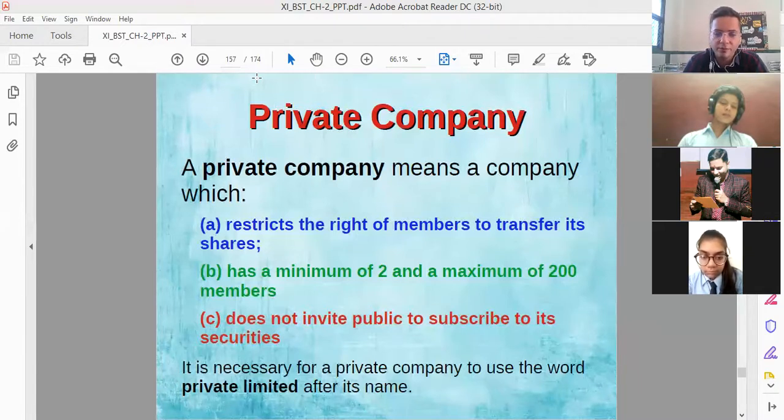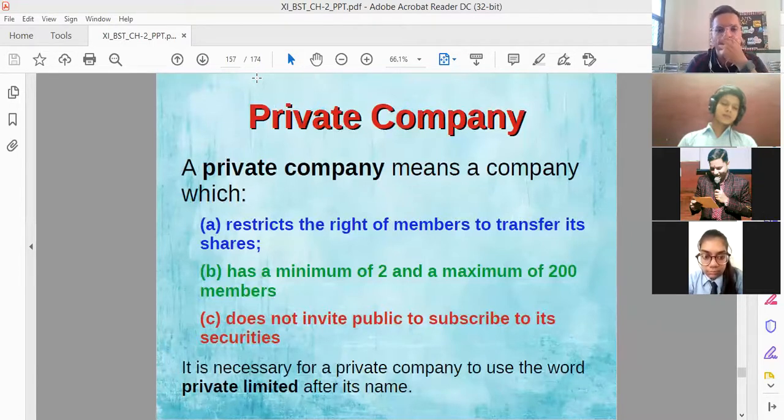It means that if you are the holder of private company shares, you are a member of a private company and you have purchased its shares, in that case you are not eligible to sell the shares to any other member or any outsider, because the private company is not allowing you to do so. Then a private company does not invite the public, which means it doesn't issue shares to the public.